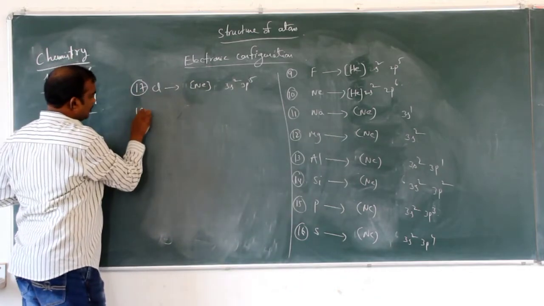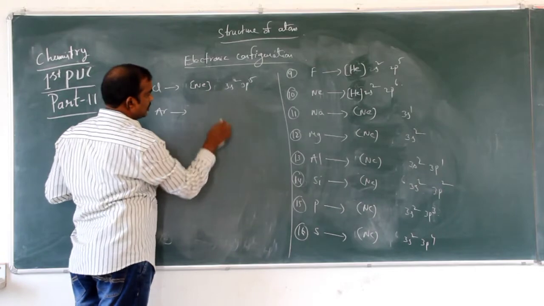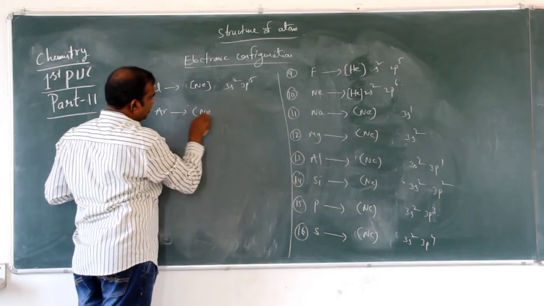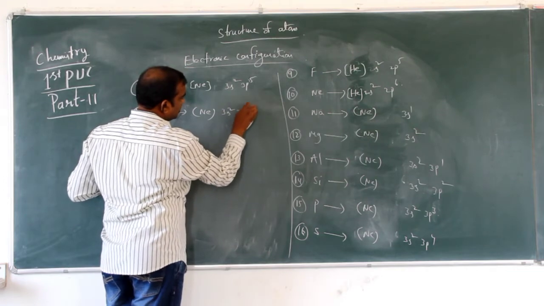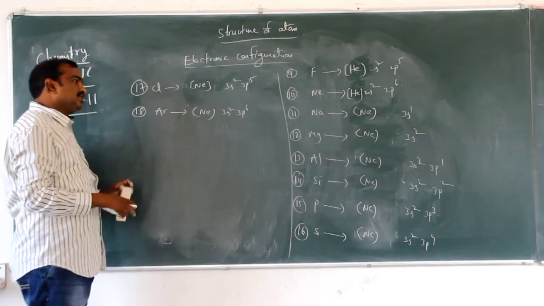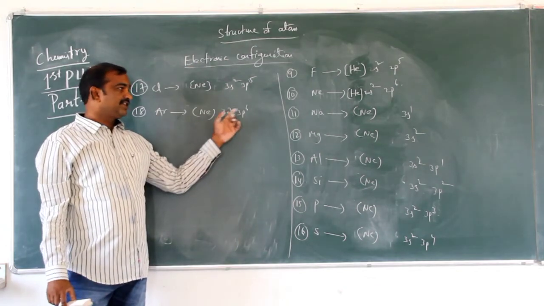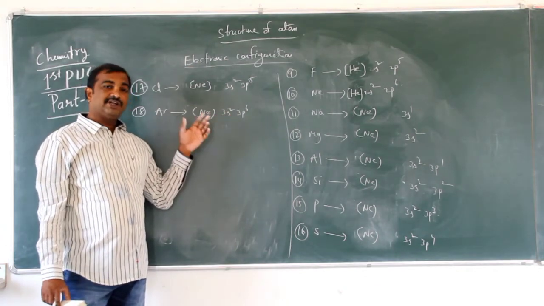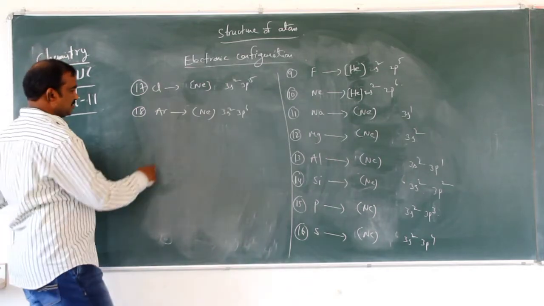Next 18, argon 18. So argon means neon 3s2, 3p6. This is an inert gas configuration, and 3s2, 3p6 are also filled up. So argon is also an inert gas configuration.